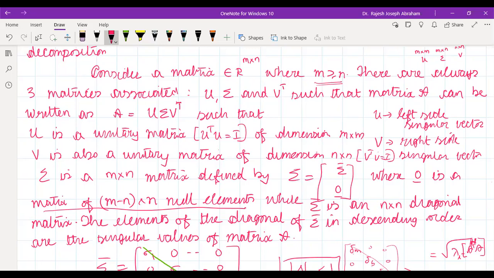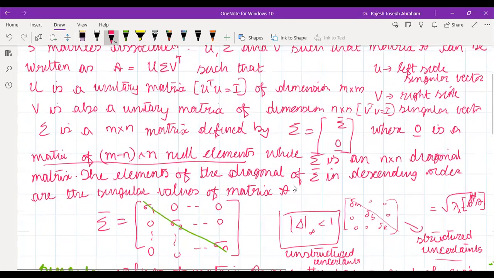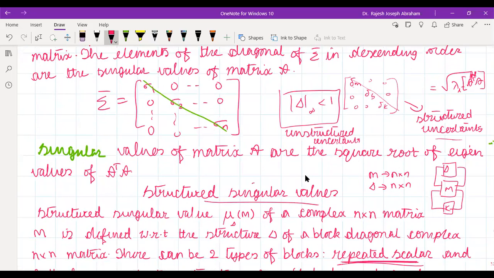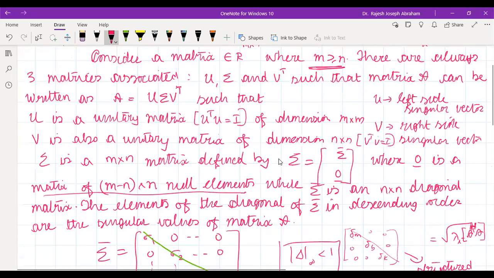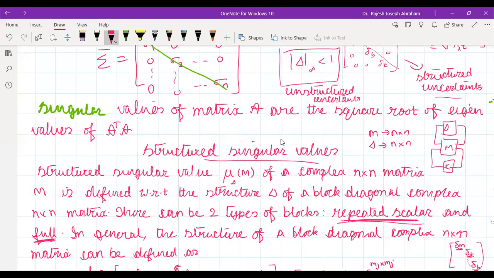I told you that in this case you will get your... See, it will be diagonal so long as the number of rows is greater than the number of columns, M greater than or equal to N. But if M is less than N, then you will not get a proper pure diagonal. You will get some rows of zeros also. That's what I meant.